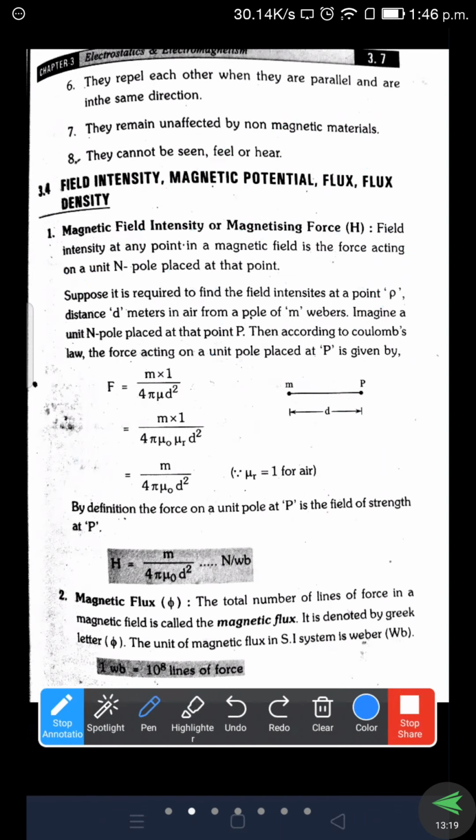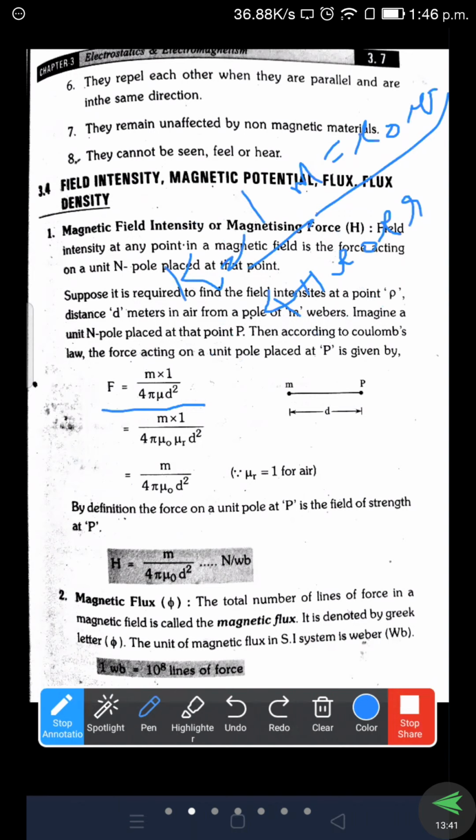Then we get F is equal to M into 1 by 4 pi mu into d square. Already we know that K value is 1 by 4 pi mu naught into mu r. Already we know one concept, mu is equal to mu naught into mu r. These are the equations we can obtain internally.